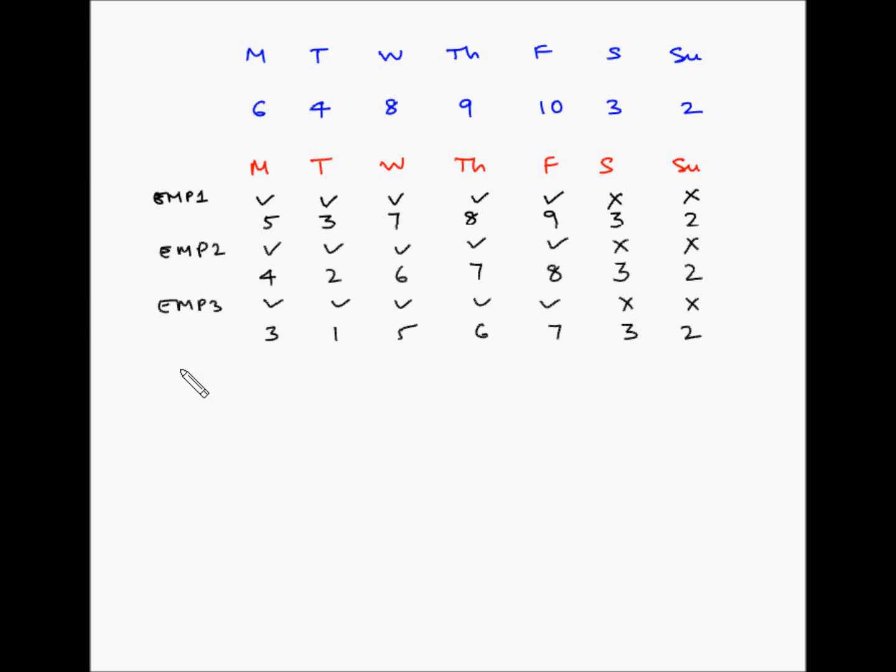So employee 4 can take Monday Tuesday off and work on the remaining days. Then the net requirements become 3 and 1 as they are, and then 5 minus 1, 4, 6 minus 1, 5, 7 minus 1, 6, 3 minus 1, 2, 2 minus 1, 1.